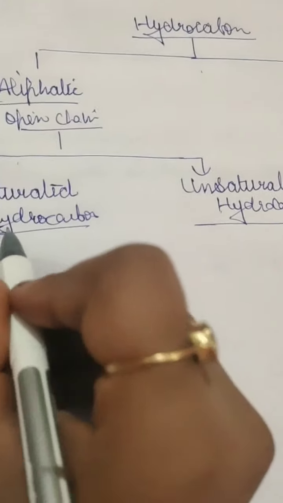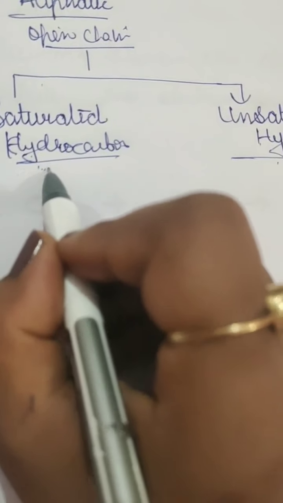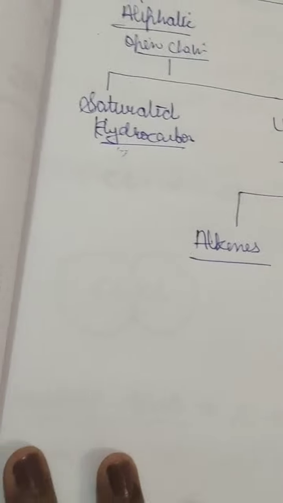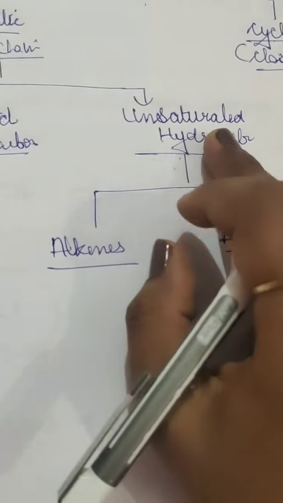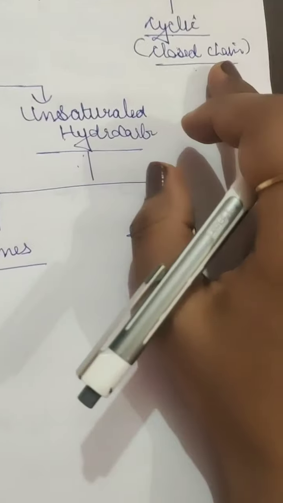Now saturated and unsaturated we can define: when there is only a single bond, that we will be studying today, it is called saturated, and when there is a double or triple bond, then we call it unsaturated. Again this unsaturated is of two types, that is alkenes and alkynes. We will be studying saturated and unsaturated in detail, and cyclic also, but it does not have any other types, it's just of one type.